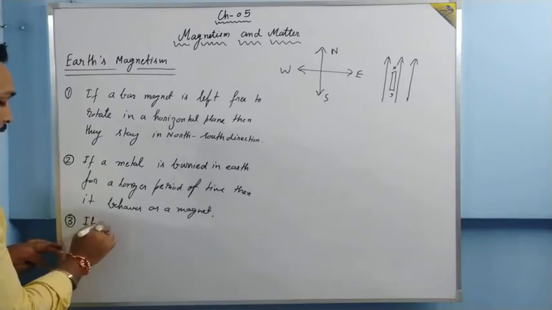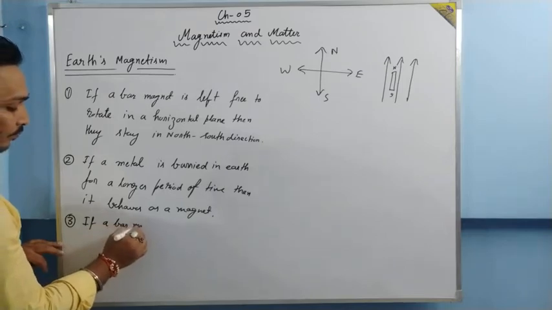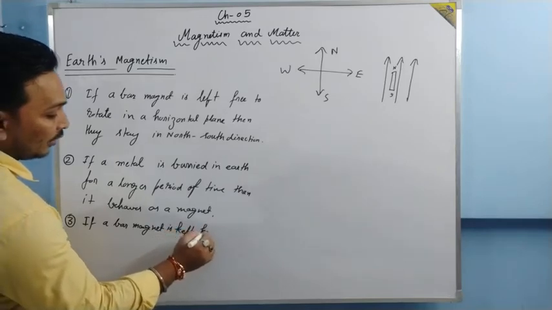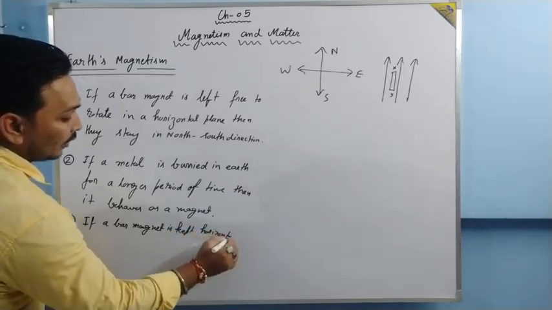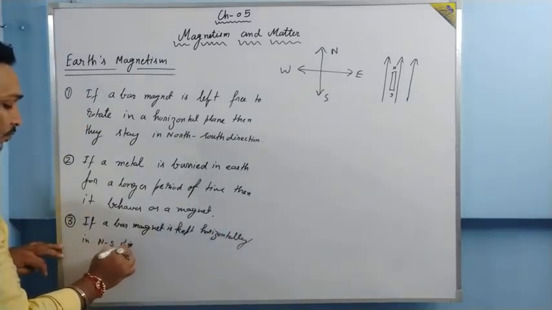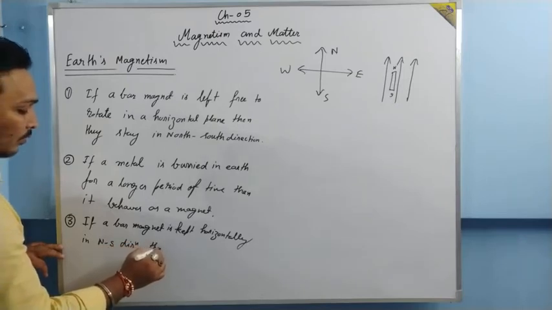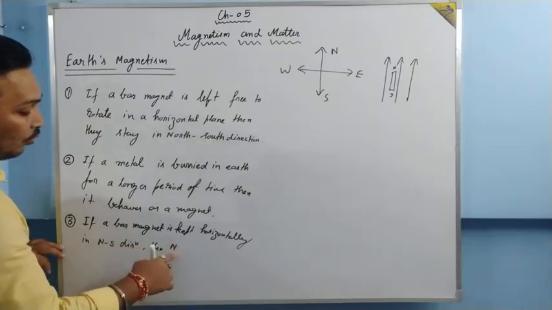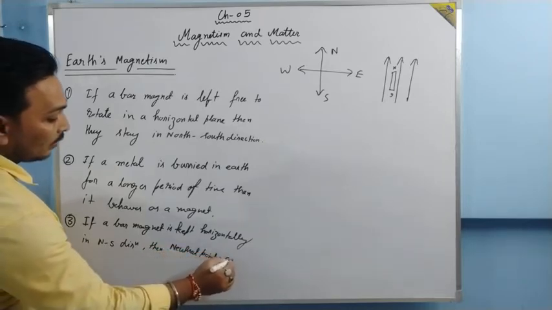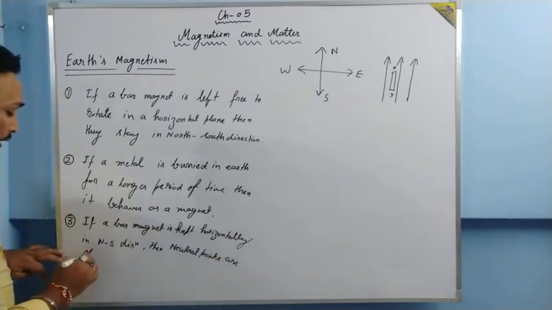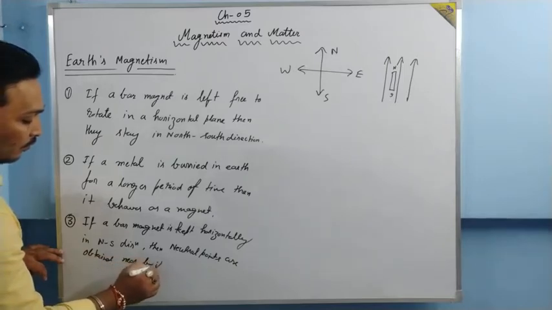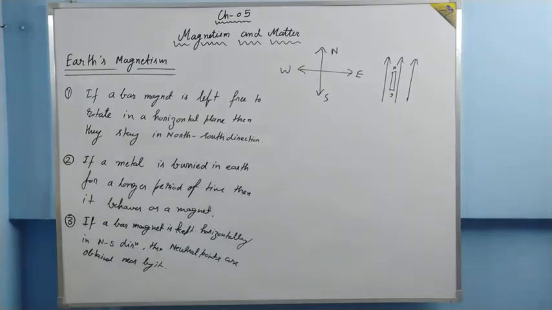if a bar magnet is kept horizontally in the north-south direction, then neutral points are obtained nearby it. What is a neutral point? A neutral point is where the magnetic field is zero.